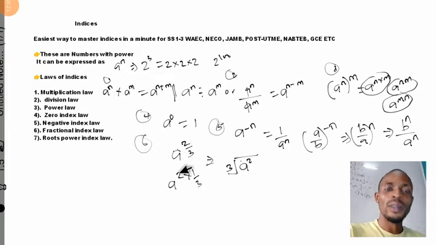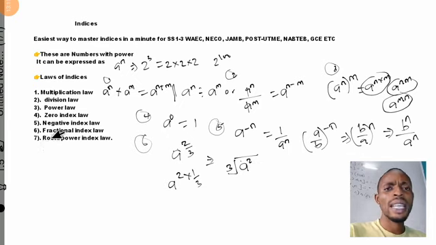So this a is raised to the power of 2, and this one is the cube root. We will discuss that in this seventh law. Whenever you have a fractional index, that is a raised to the power of a fraction. This 2 will be raised to the power of this 3, which will be the cube root of this. Sometimes it will be 5, so this one will be represented as 5. When we treat my examples on this, you'll understand it more and more. This is just the summing of these indices.